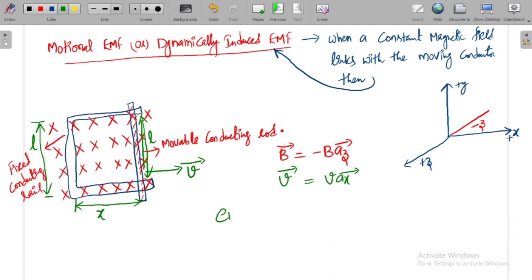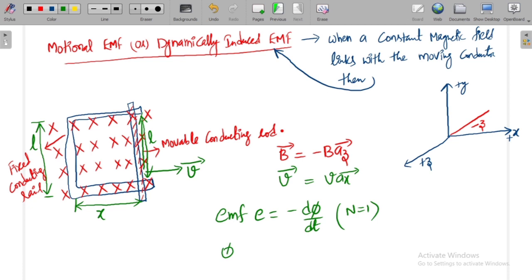Now, how can I find the induced EMF? The induced EMF E is given by minus d phi by dt, because here the number of turns is only one. This is forming only one conducting loop, so I am taking n as 1. Hence EMF is given by minus d phi by dt. Now what is phi?